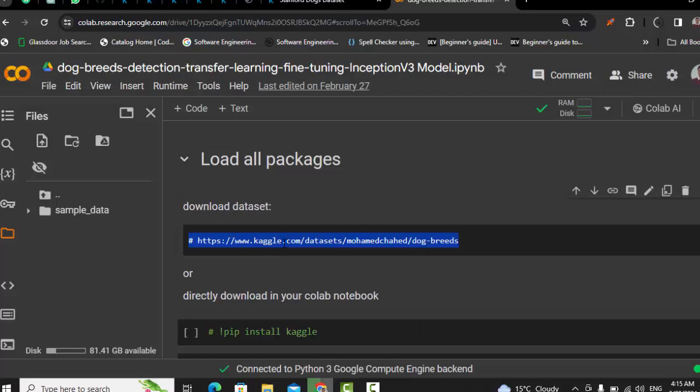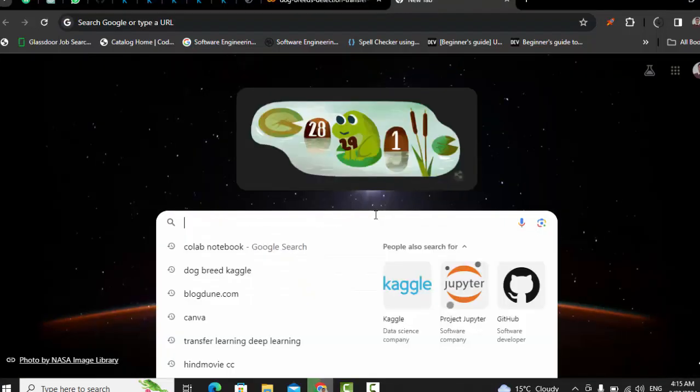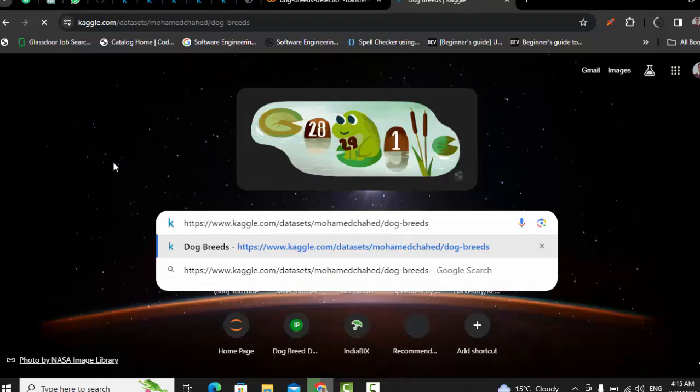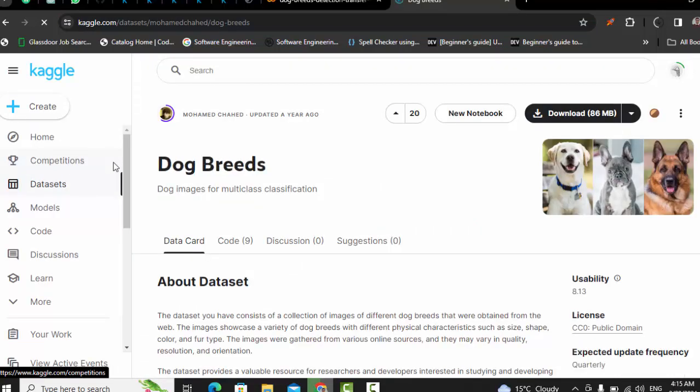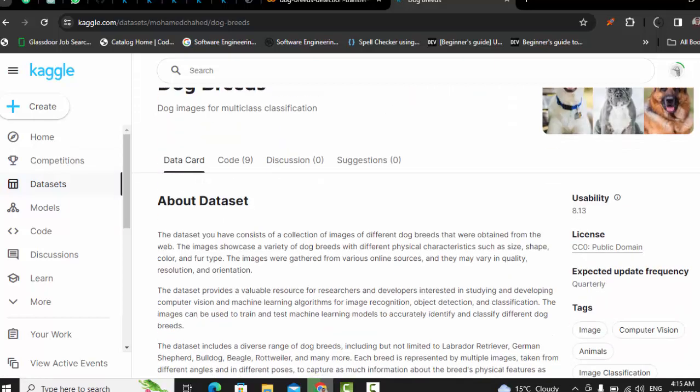Let me open this link. I'll show you all these things, just wait. I want to make things easy for you. This will be very helpful for you in future industry level projects. I'll show you how to download the dataset in your Colab notebook directly from Kaggle without downloading from here.